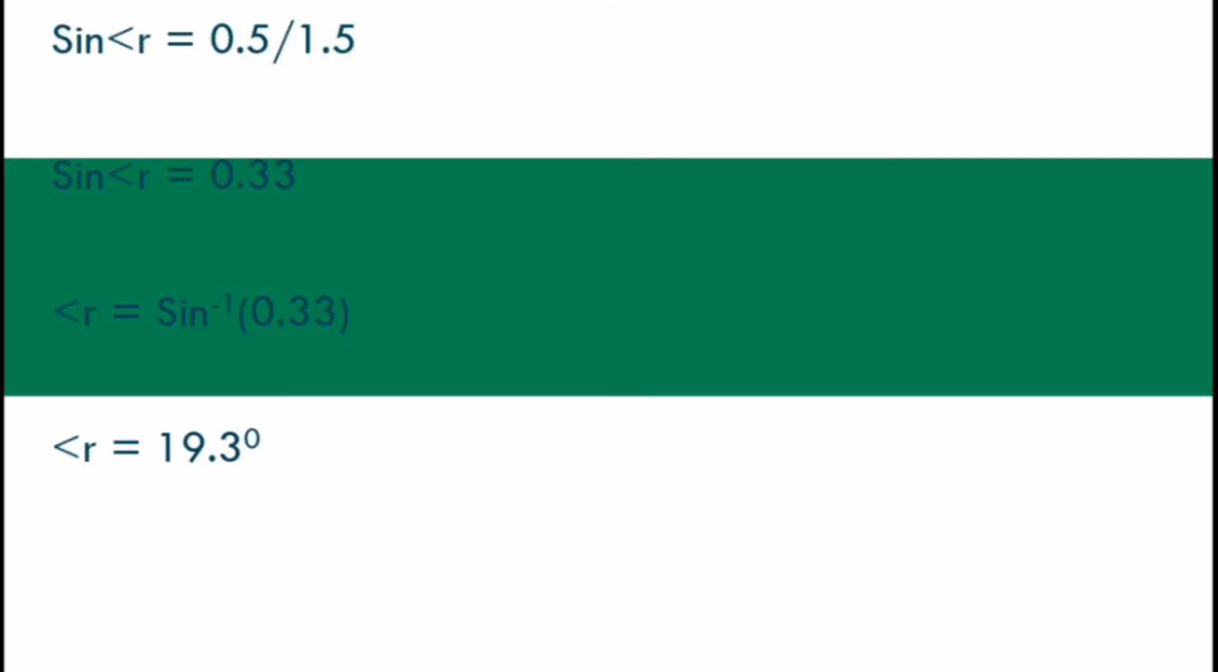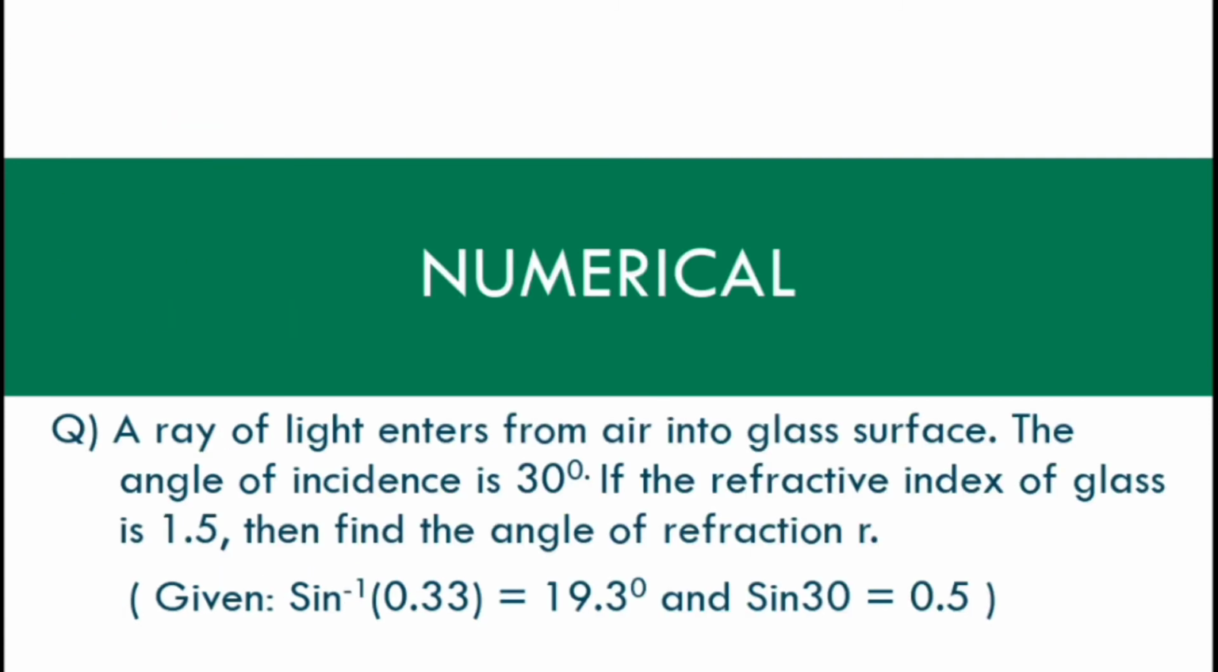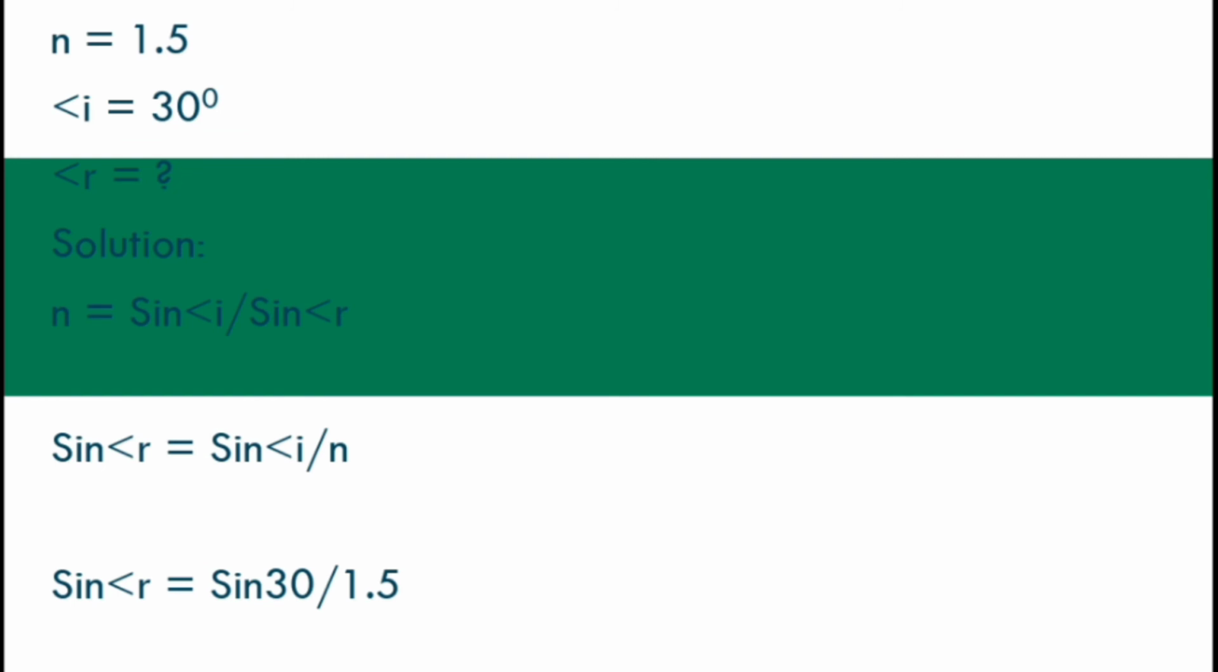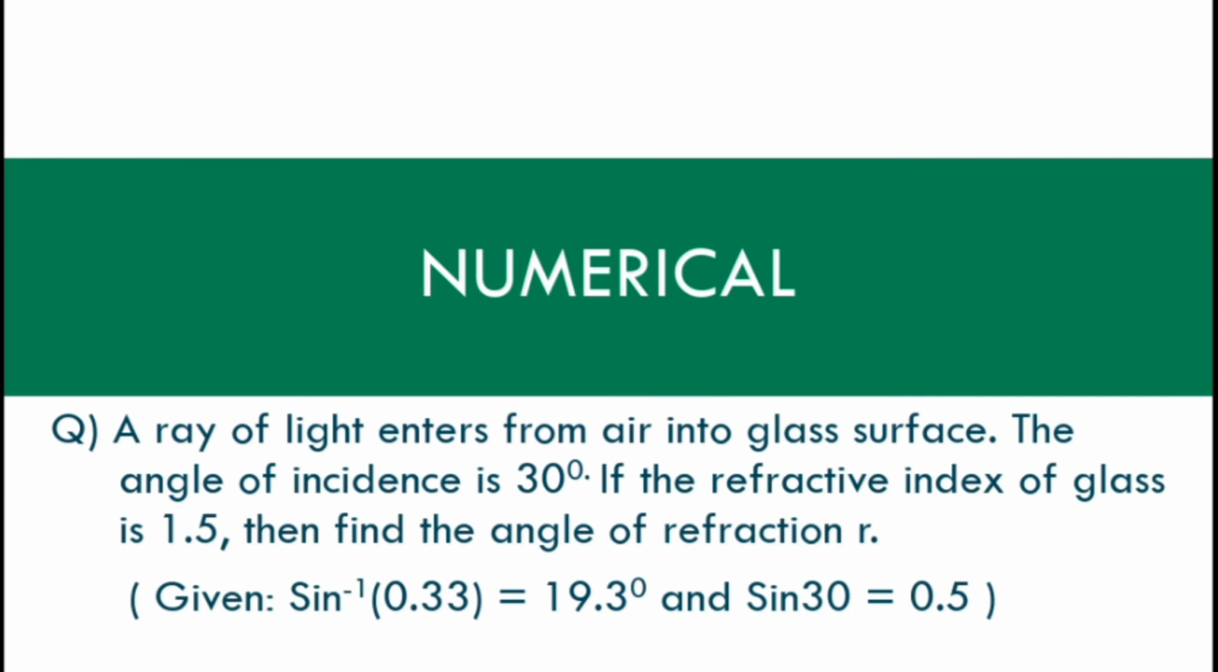Now the value of sine 30 is given in the question. Sine 30 is equal to 0.5. So we will put this value. Sine angle R is equal to 0.5 divided by 1.5. Sine angle R is equal to 0.33. The value of sine inverse 0.33 is also given in the question. Sine inverse 0.33 is equal to 19.3.